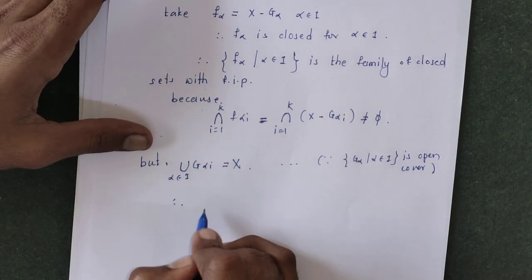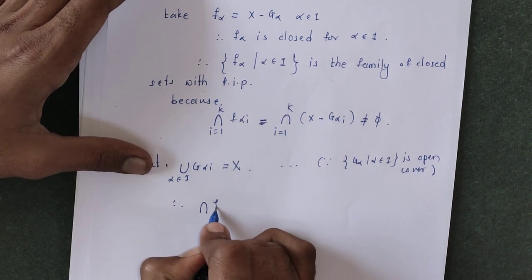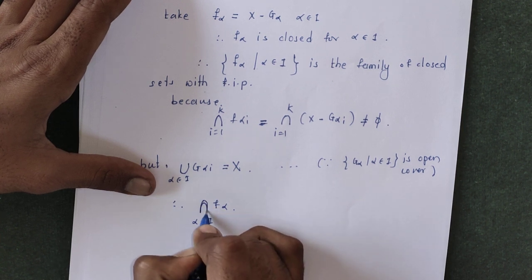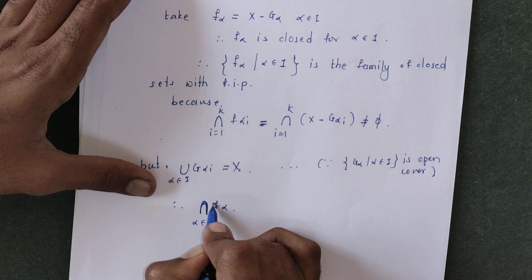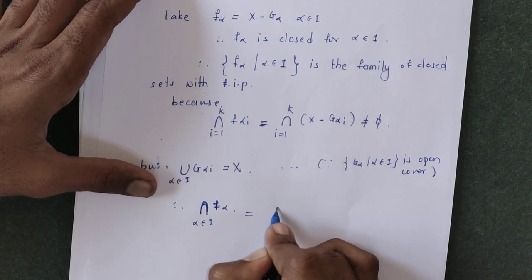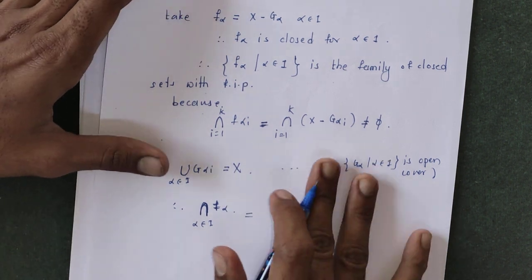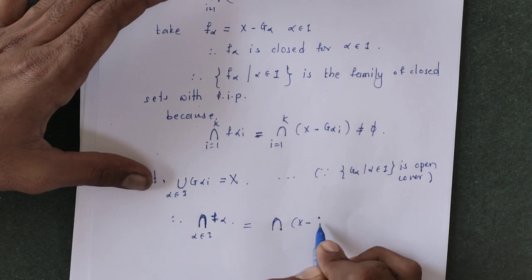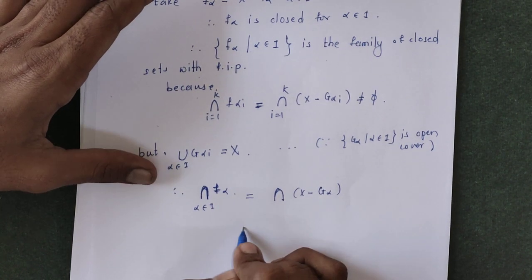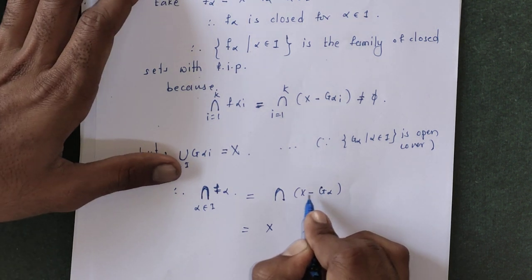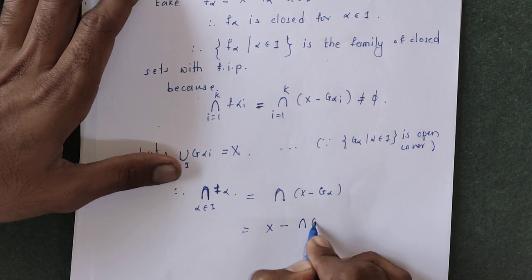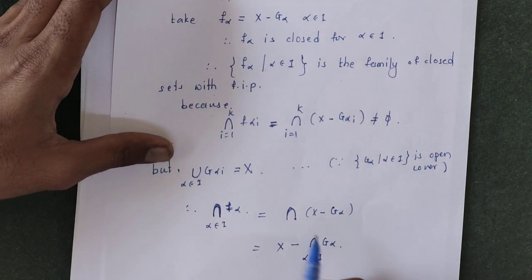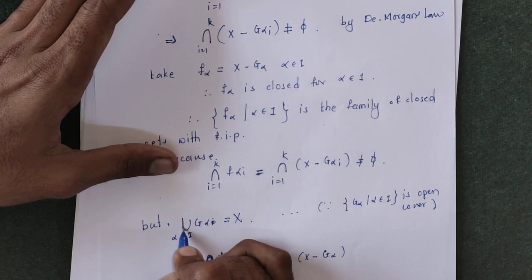Therefore if we take the intersection of F alpha, alpha belonging to the index set, F alpha is x minus G alpha, so we can write it as x minus the union of G alpha.